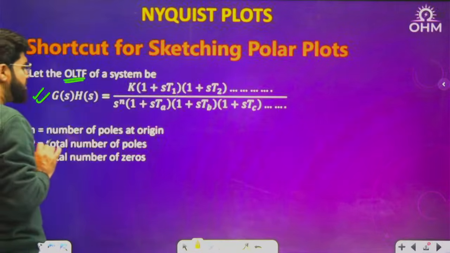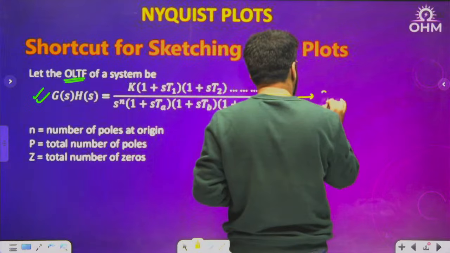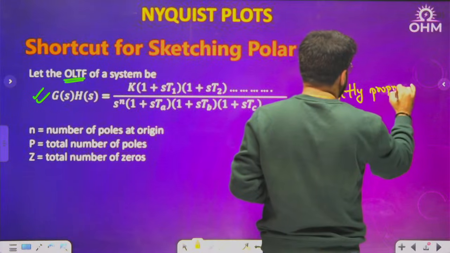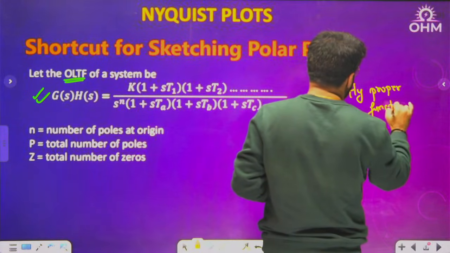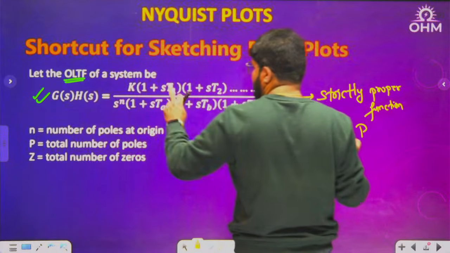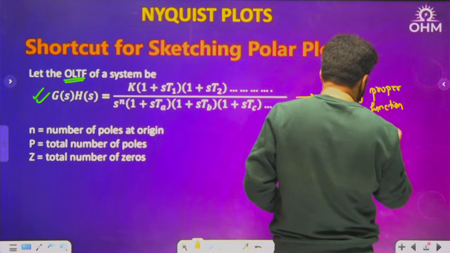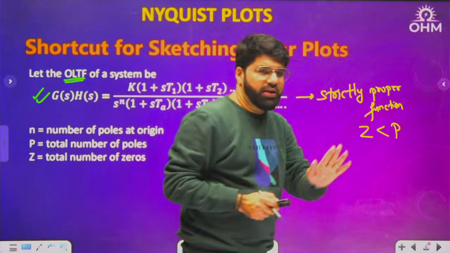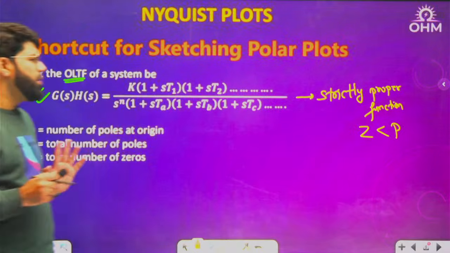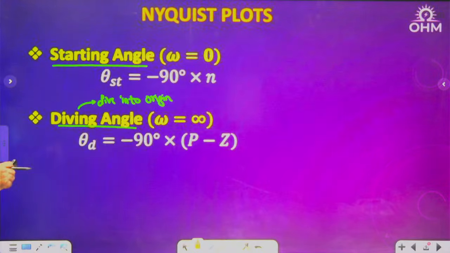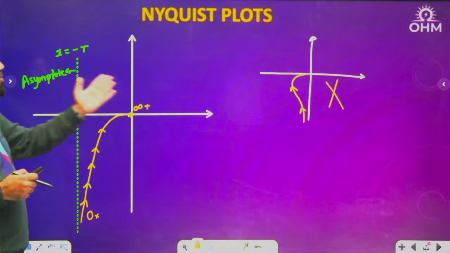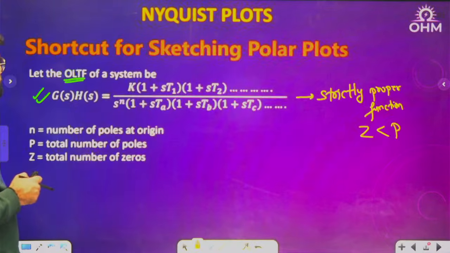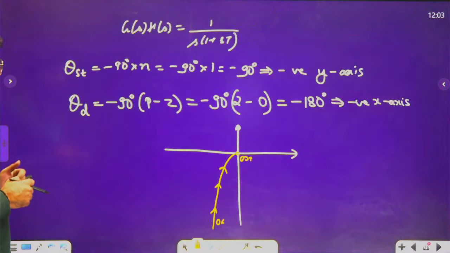That means consider the function as a strictly proper function. What is a strictly proper function? The degree of the numerator is less than the degree of the denominator. That means total zeros less than the total poles, not even equal. That is one thing you have to be careful about here. Otherwise, you can expand into the magnitude and phase form or Cartesian XY form, and still you can solve it.